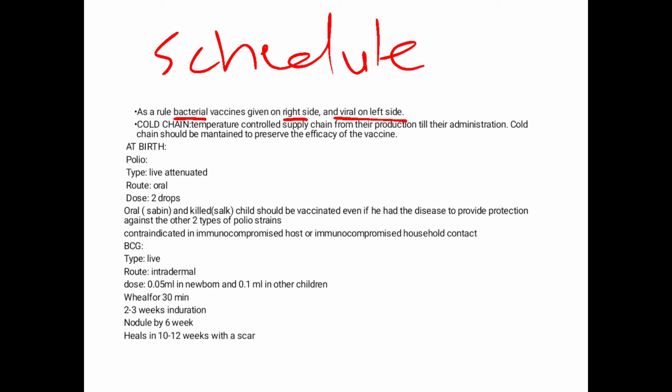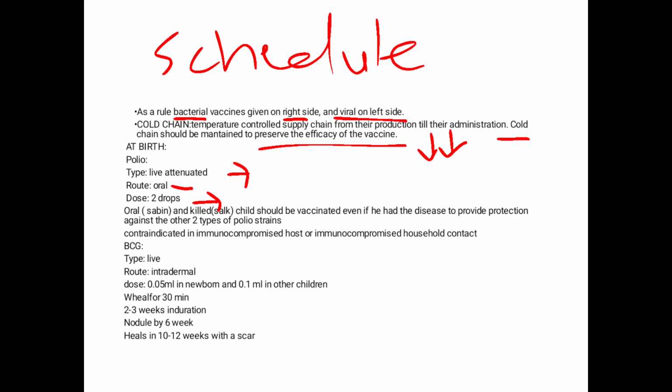If that temperature is not maintained, the efficacy of the vaccine will go down. Certain vaccines have a cold temperature of 0 to 4 degrees centigrade, etc. The vaccination schedule that is followed is, at birth, we give 2 vaccines. We have oral polio drops, which, as discussed earlier, are live attenuated. You give 2 drops and the route is oral.